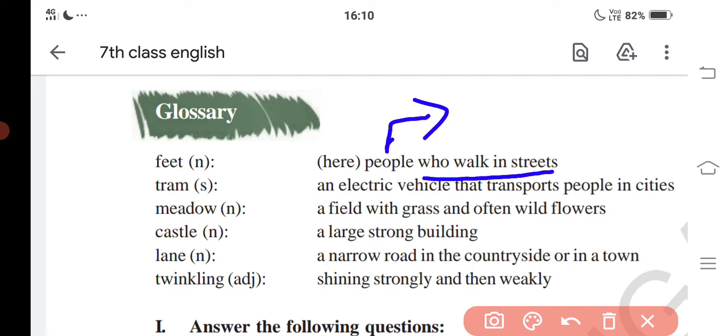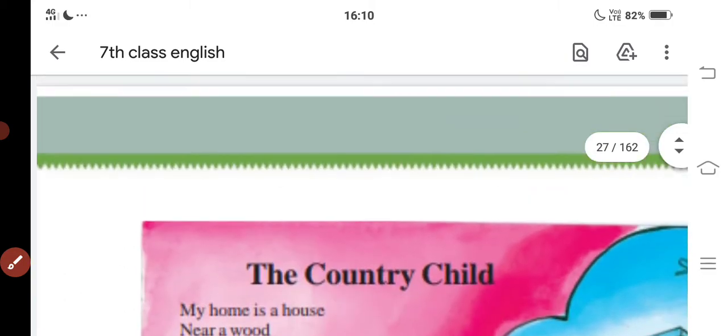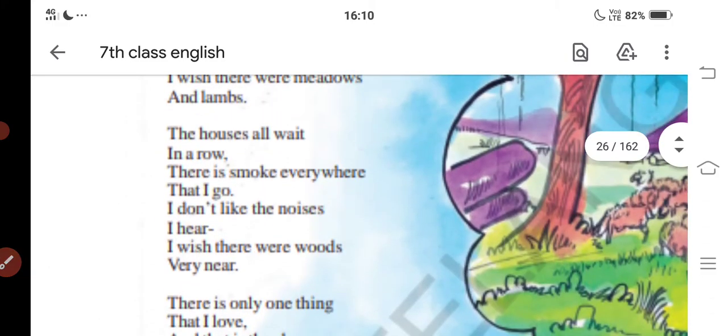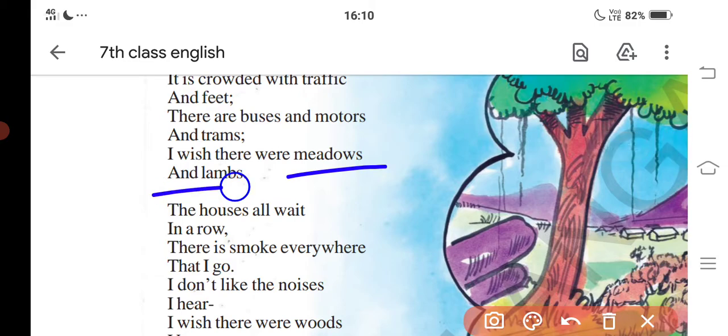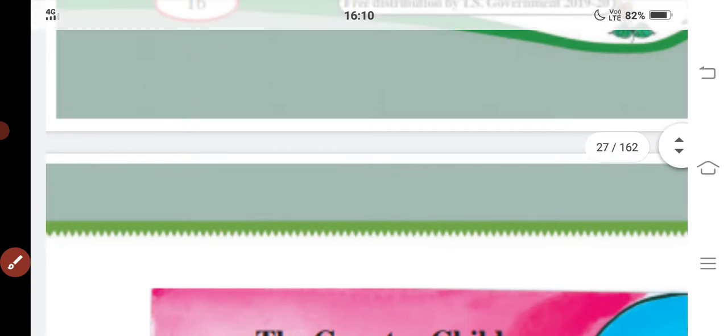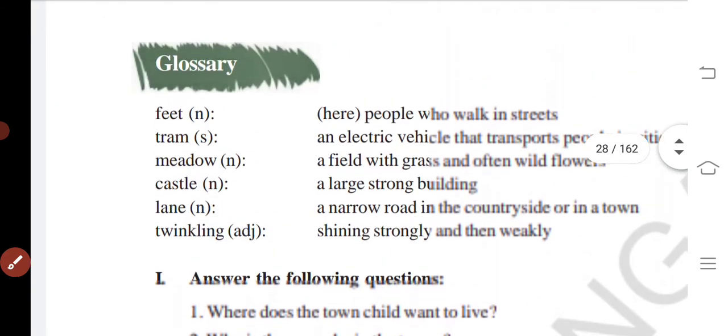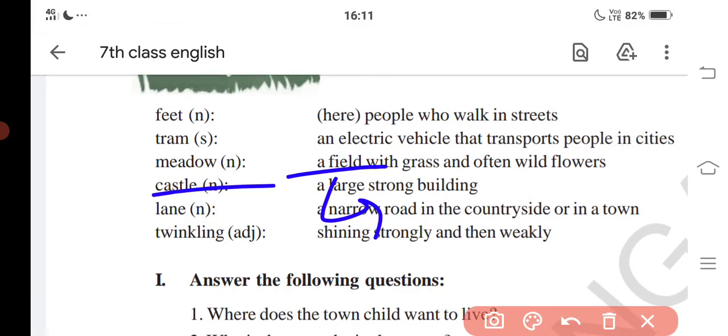So the town child thinks that there would be meadows and lambs. See here, there would be meadows and lambs very near. So the word meadow means a field with grass and often wild flowers. Means like a farm, we can say.